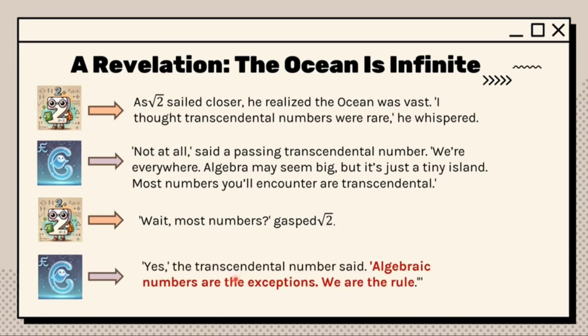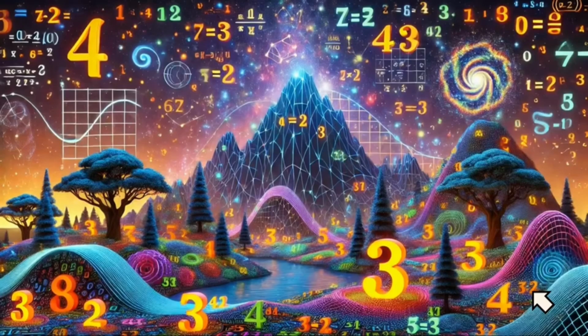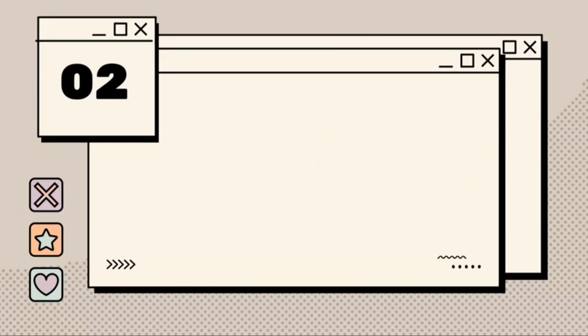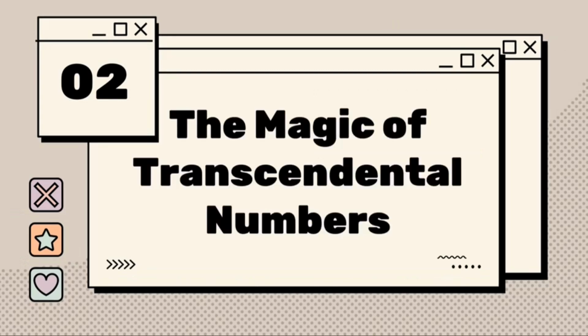Yes, the transcendental number said. Algebraic numbers are the exception. Actually, we are the rule. And so, the square root of 2 returned home with a new understanding. And the second part, we are going to discuss the magic of transcendental numbers.